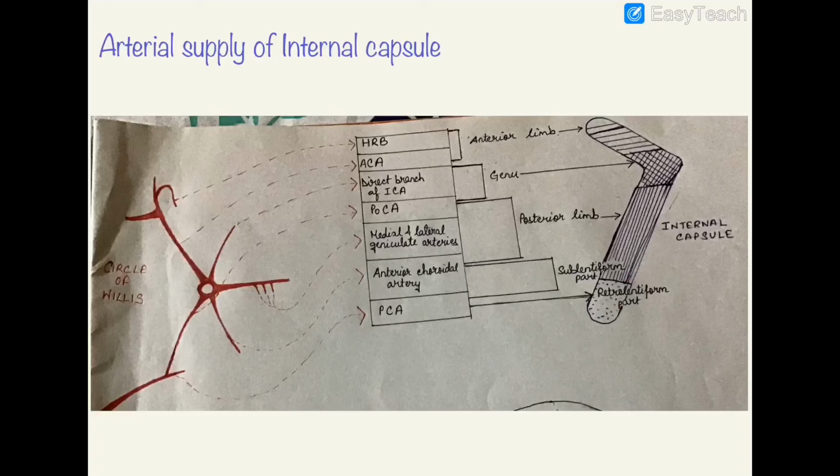Now to make this pattern, first draw the circle of Willis, then label its branches in sequential manner, such as first we encounter this branch, which is the Heubner's recurrent branch. Then comes the anterior cerebral artery. Then here is a direct branch of the internal carotid artery.